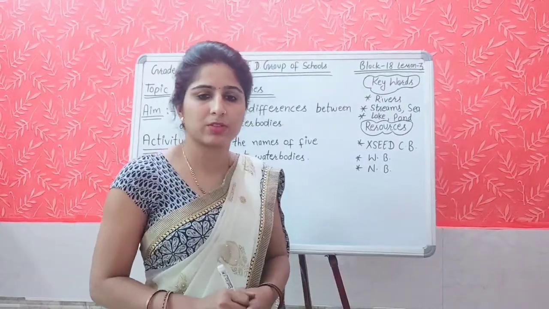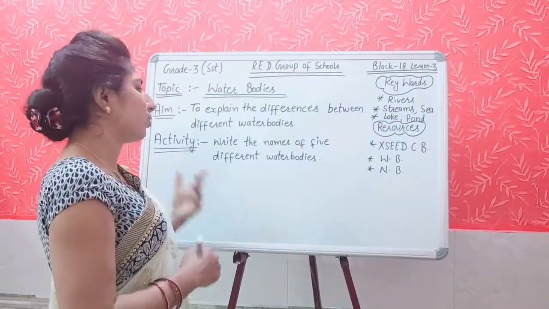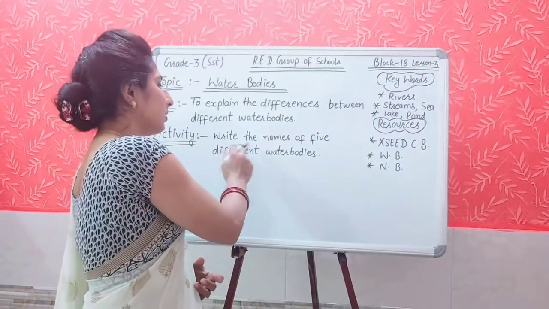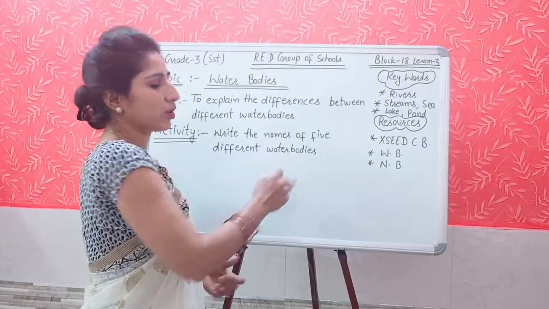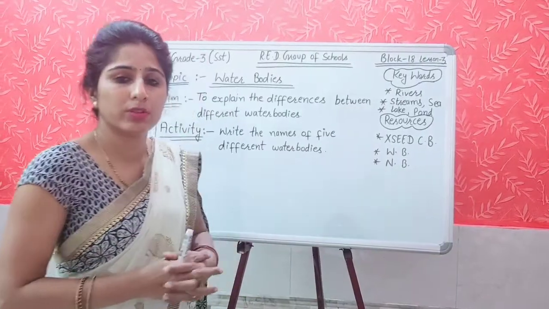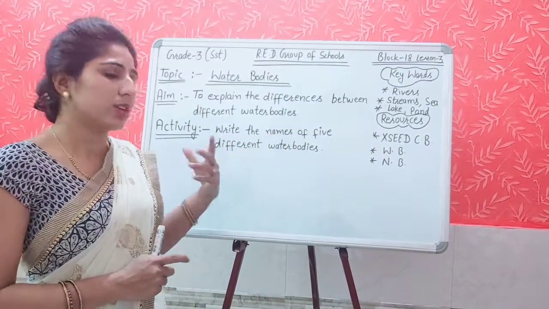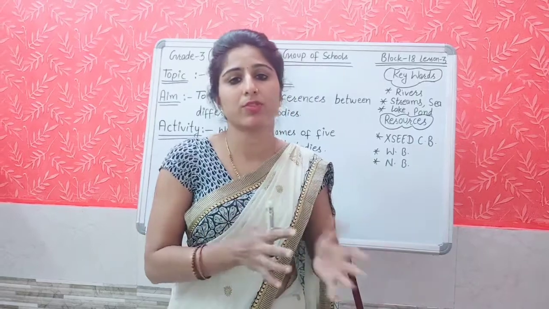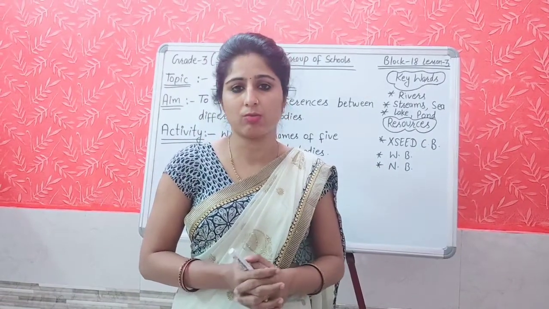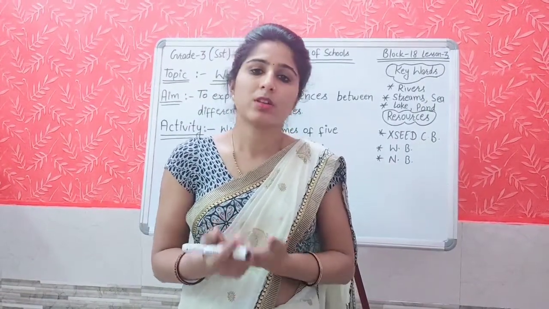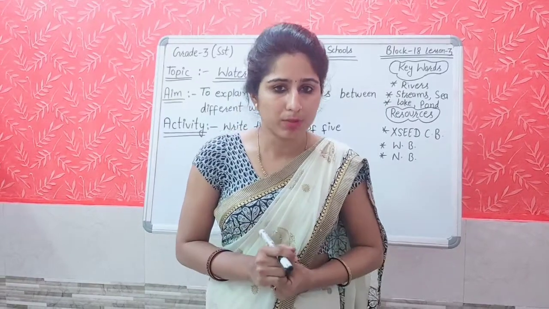Now move to the activity part, students. What will you do in this activity? You will write down the names of 5 different water bodies in your notebook. Means different type के water bodies के names आप write down करेंगे. For this, now we are going to read from the content book.